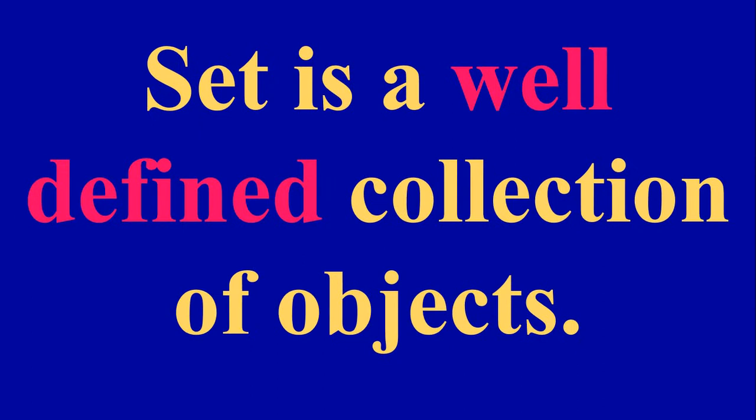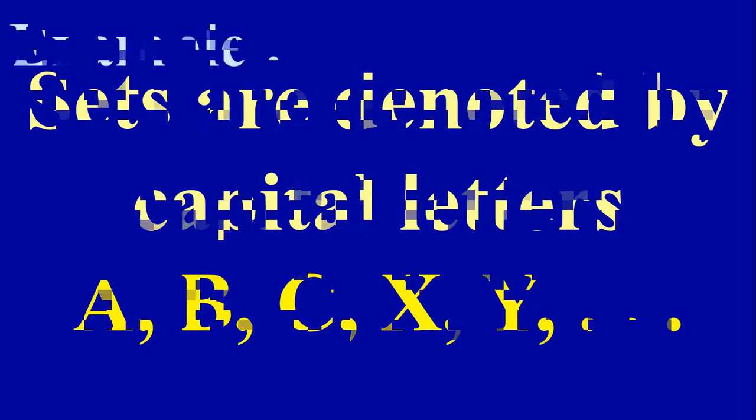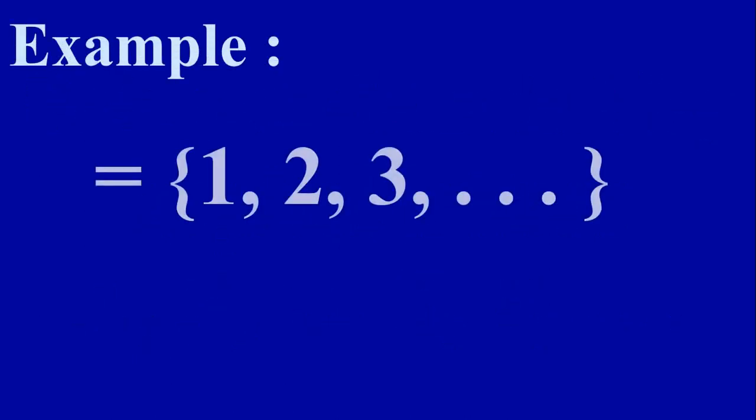Therefore, a set means a well-defined collection of objects. Sets are denoted by capital letters A, B, C or X, Y. Example, we know the numbers 1, 2, 3, etc. These all are natural numbers and we denote it by capital letter N. So a set is denoted by a capital letter.